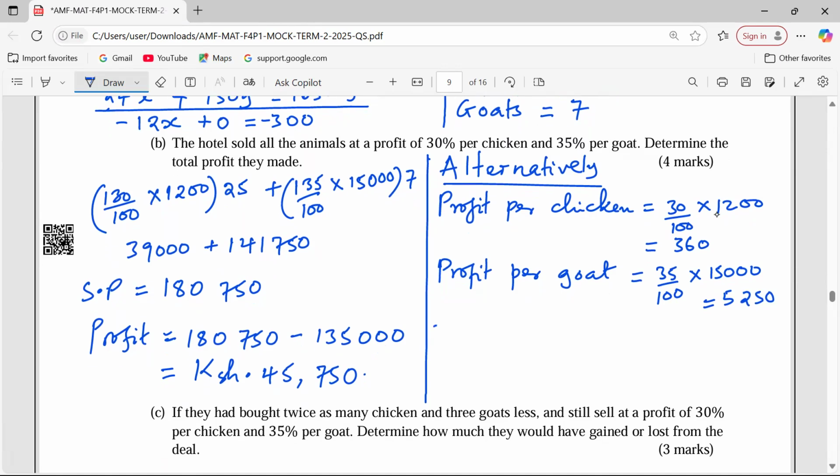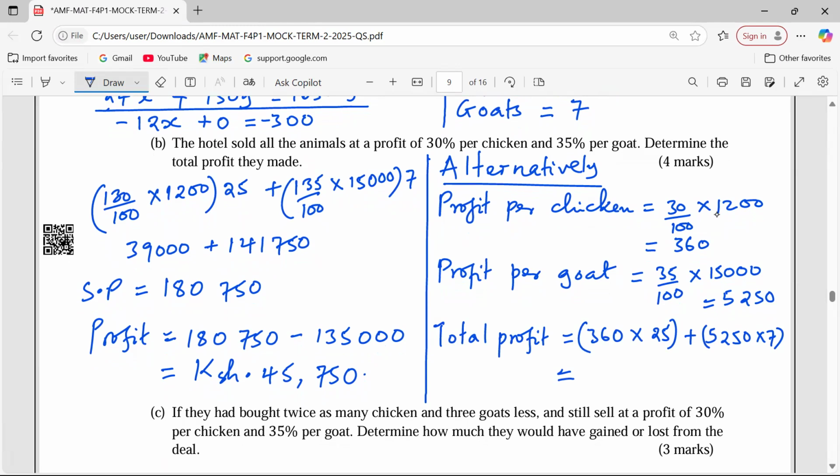So total profit shall be 360 times the 25 chicken, then we add 5250 times the 7 goats bought.